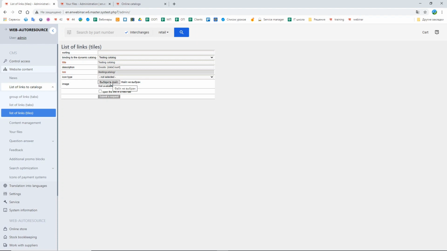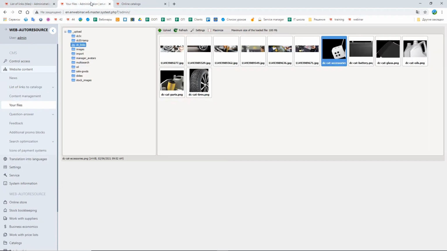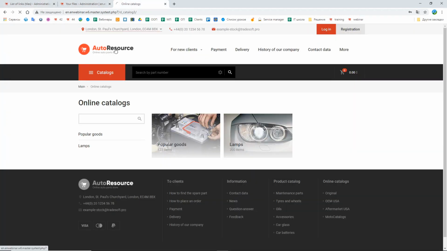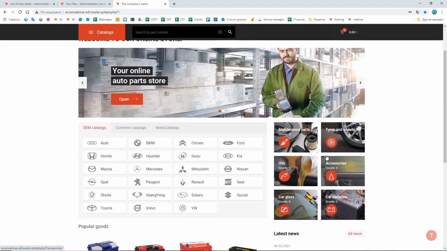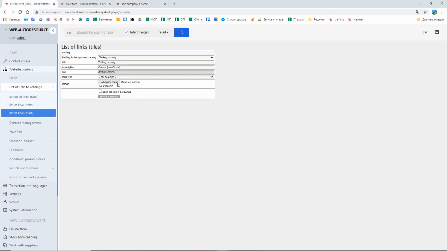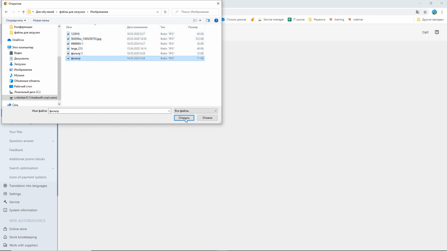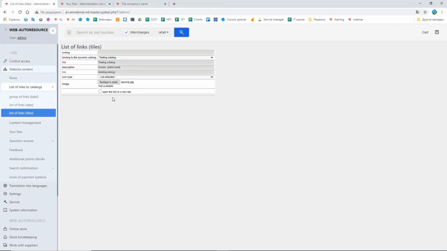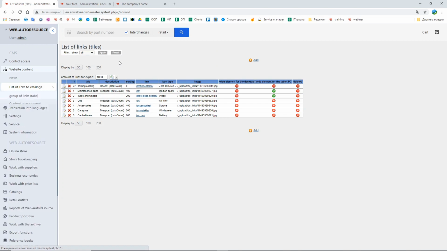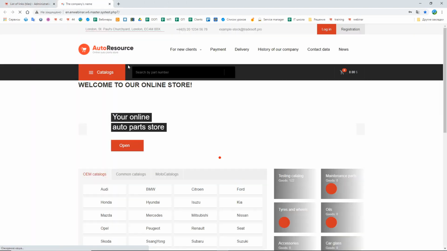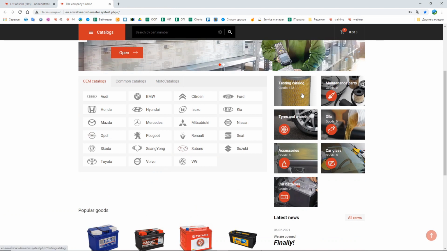Here I can also choose a picture for the catalog that will be available and visible here in the client's part on the main page. Let's choose a picture. Submit, save all the changes, and let's see if we have it in the client's part. Here we can see our new catalog with a picture.